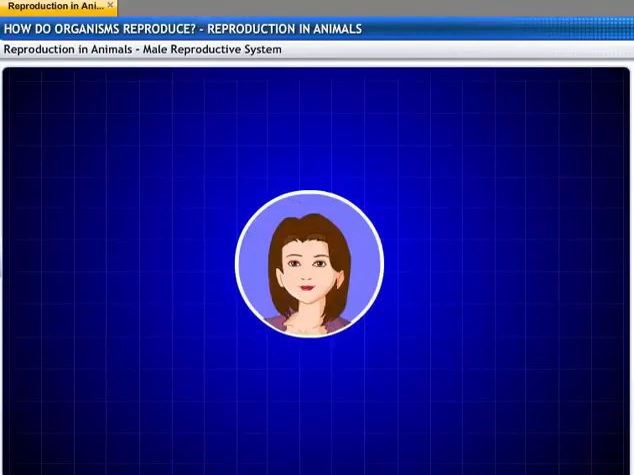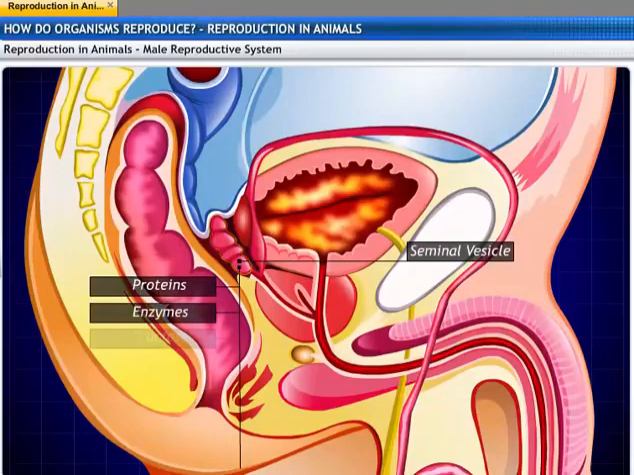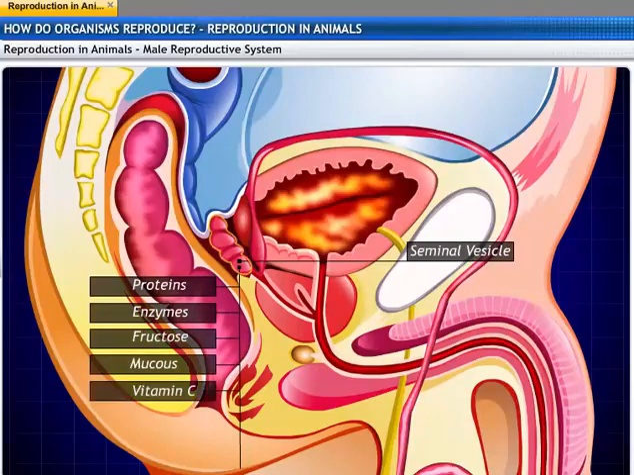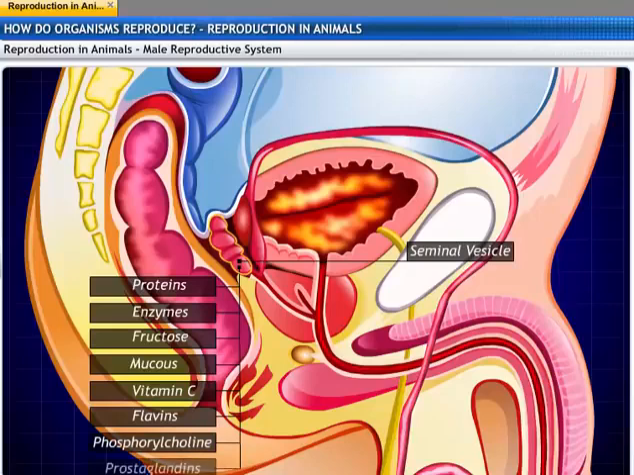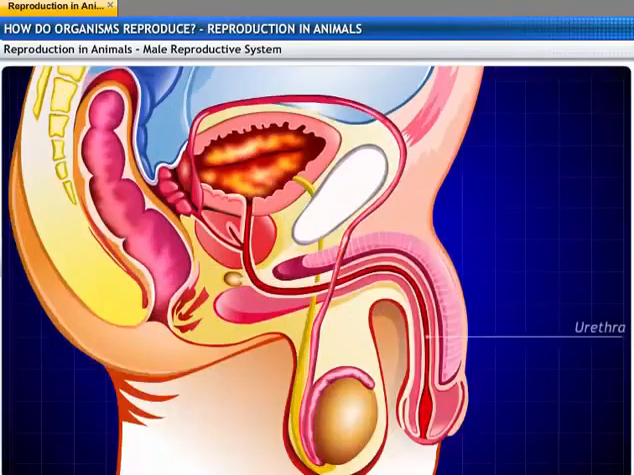What secretions are made by the glands? The secretions from the seminal vesicle contain proteins, enzymes, fructose, mucus, vitamin C, flavins, phosphorylcholine, prostaglandins. The secretion from the prostate gland comprises simple sugars and is alkaline in nature.